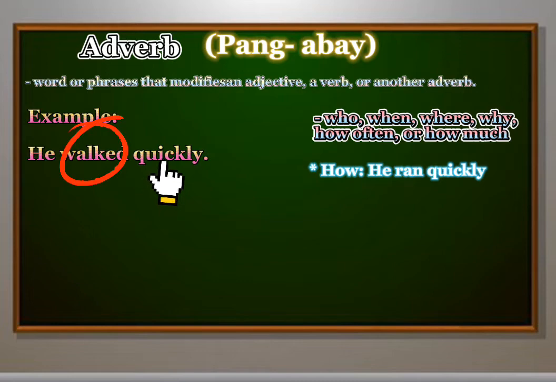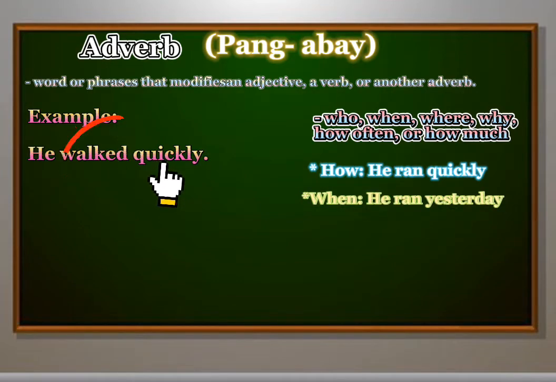For how, he ran quickly. For when, he ran yesterday. For where, he ran here. For how often, he ran daily.